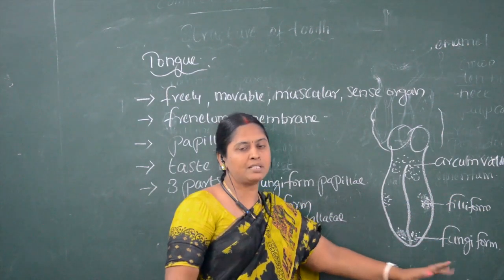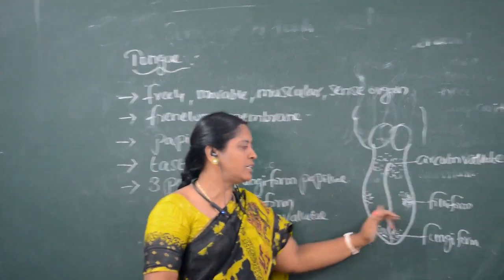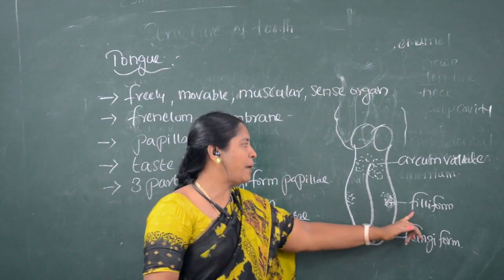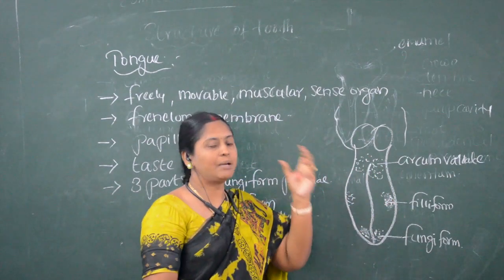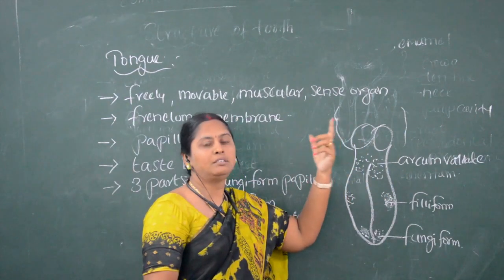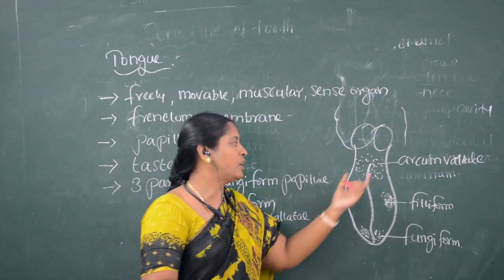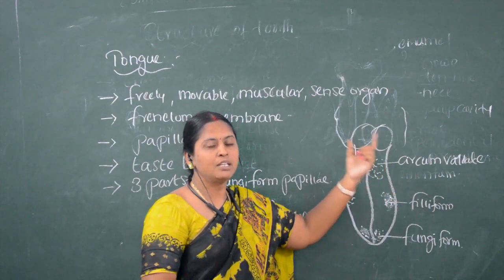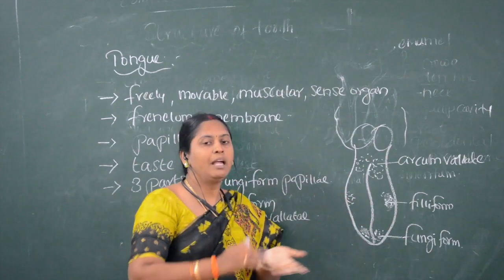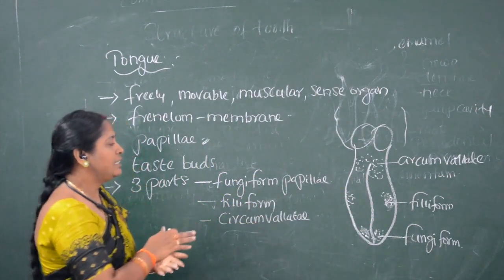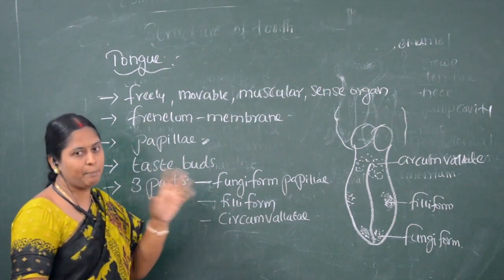Fungiform papillae are present at the tip of the tongue, filiform papillae on either side, and at the posterior surface of the tongue we can see circumvallate papillae. These are the three papillae present on the tongue, and as said already, taste buds are present in the papillae.